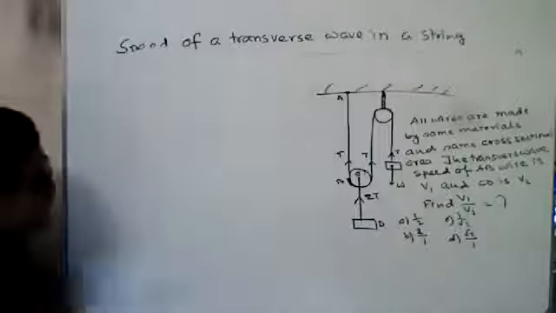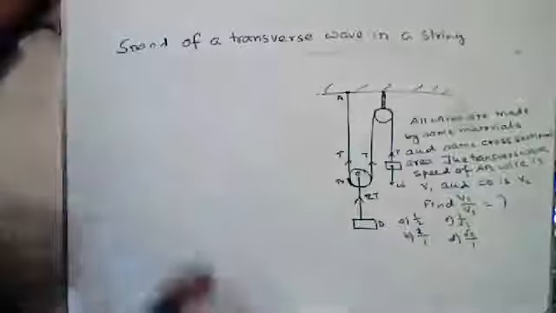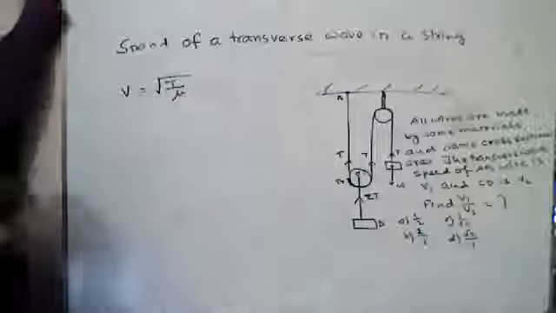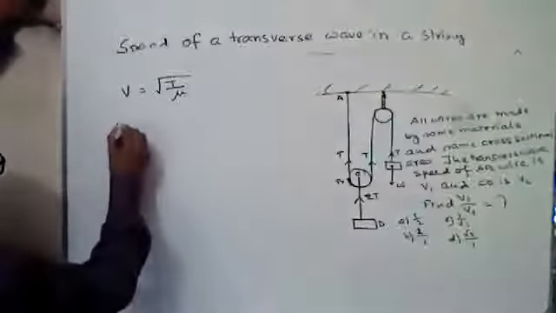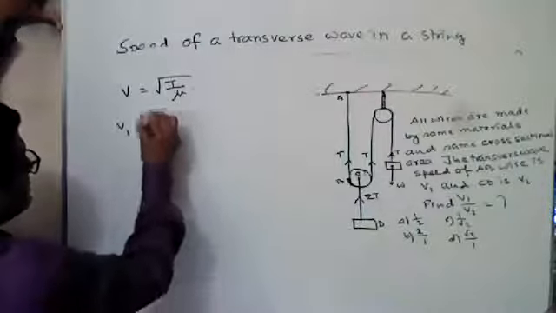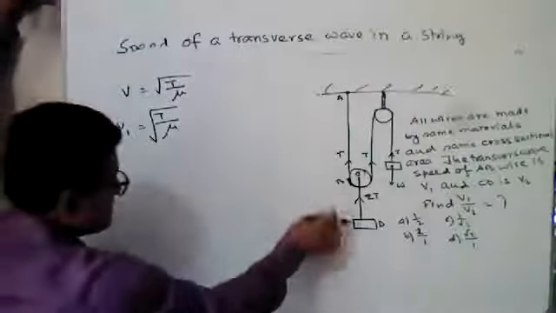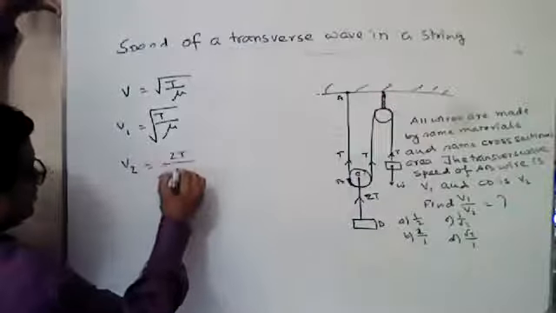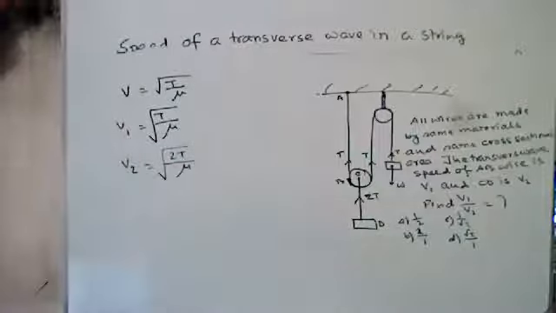In this direction, the tension is 2T. For wire AB, this is B1. We know B equals root over T by mu. So for AB, B1 equals root over T by mu. For CD, B2, the tension is 2T and the mass per unit length is mu.